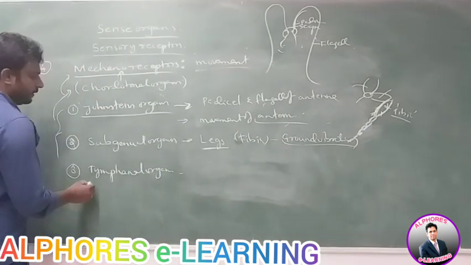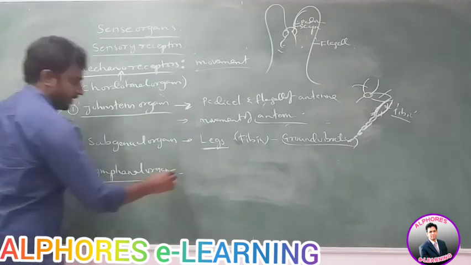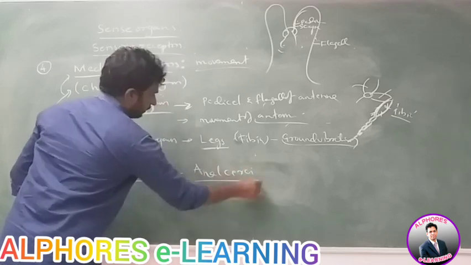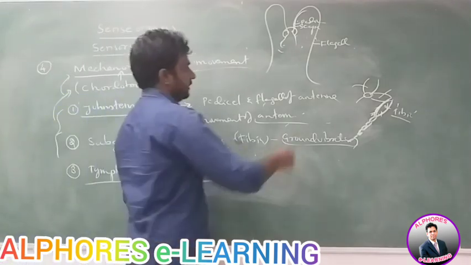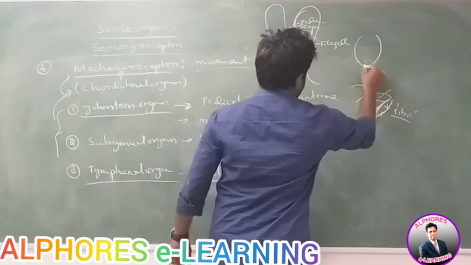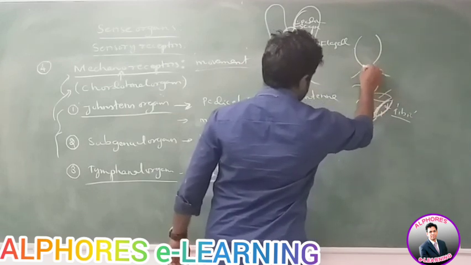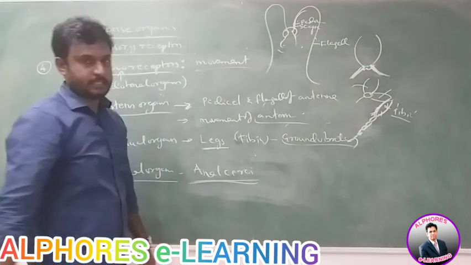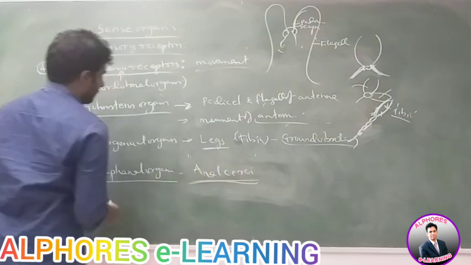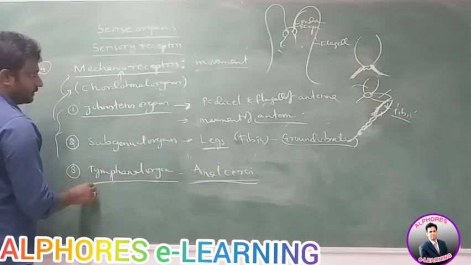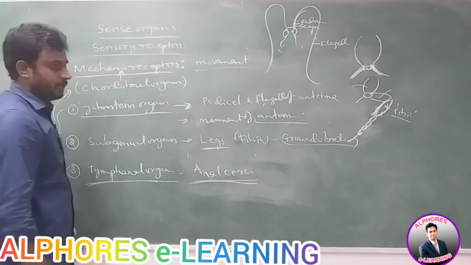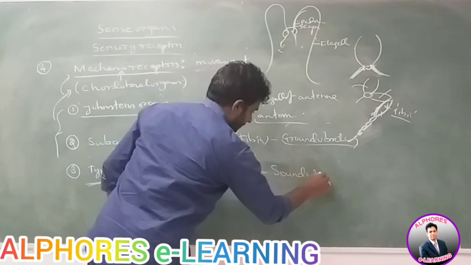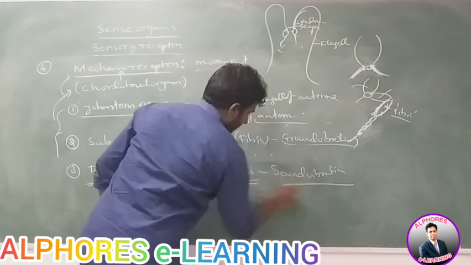Next, the third type of organs are tympanal organs. Tympanal organs are located on the anal cerci. What is anal cerci? At the end of the abdomen, 15-segmented appendages are present, which are called anal cerci. These anal cerci have tympanal organs, which are a type of mechanoreceptors useful for the collection of sound vibrations.